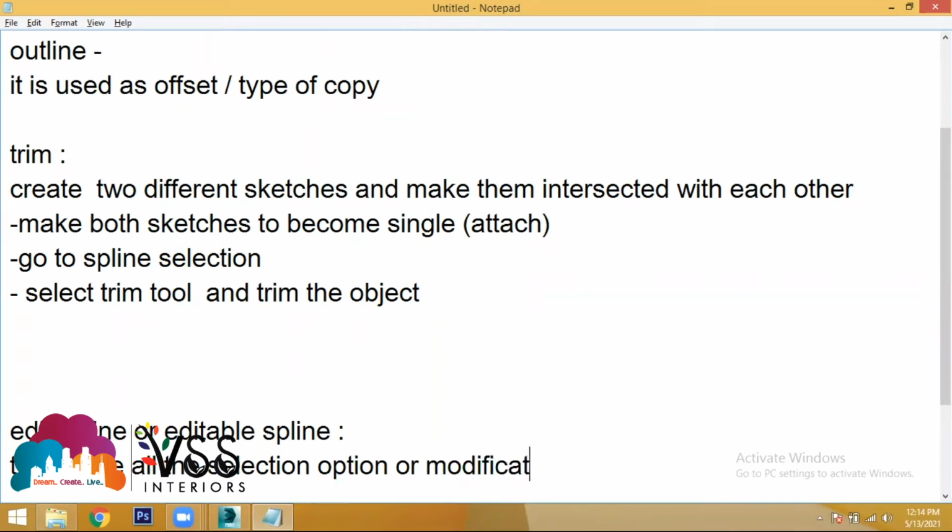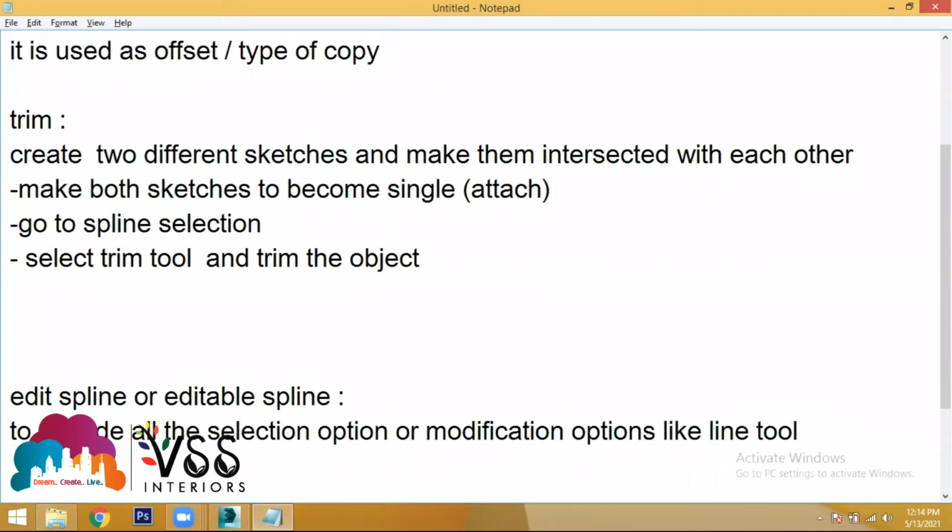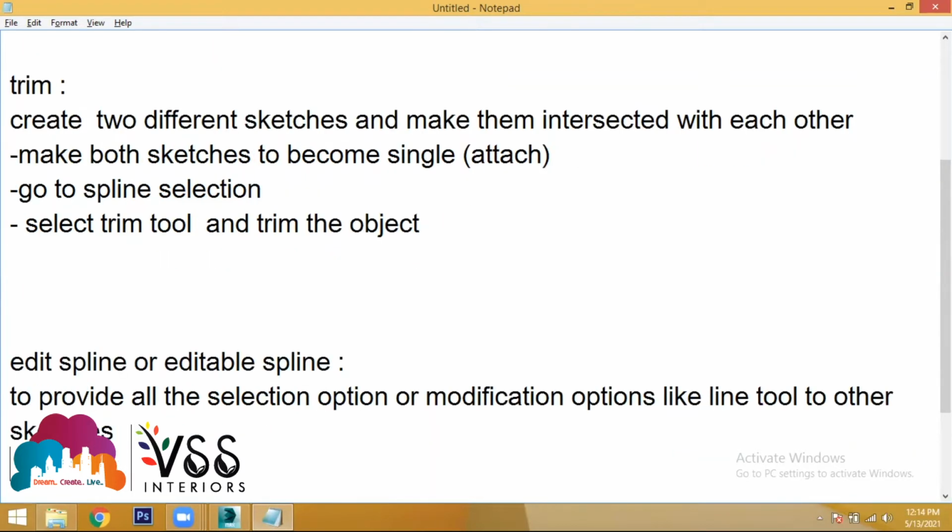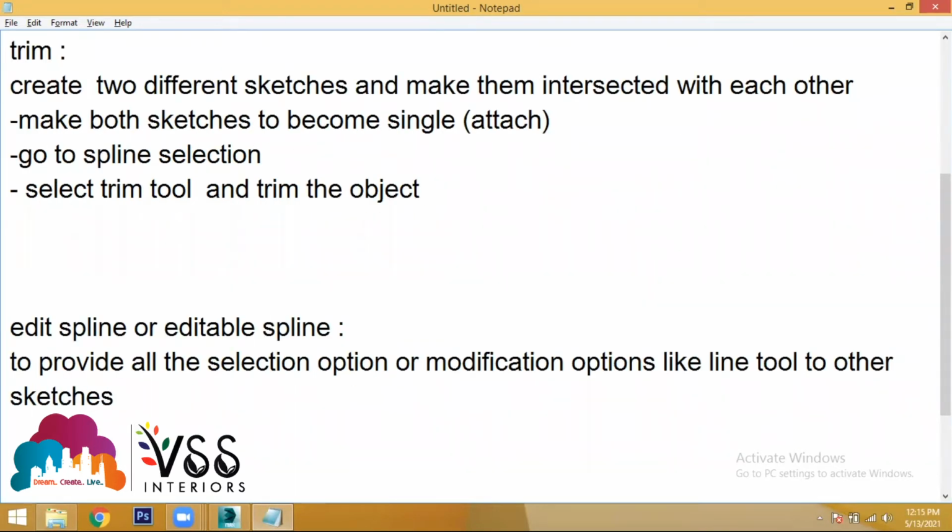Use edit spline to provide all the selection or modification options like the line tool to other sketches.